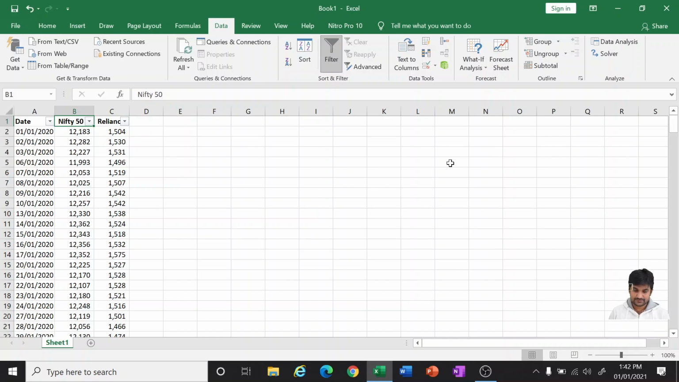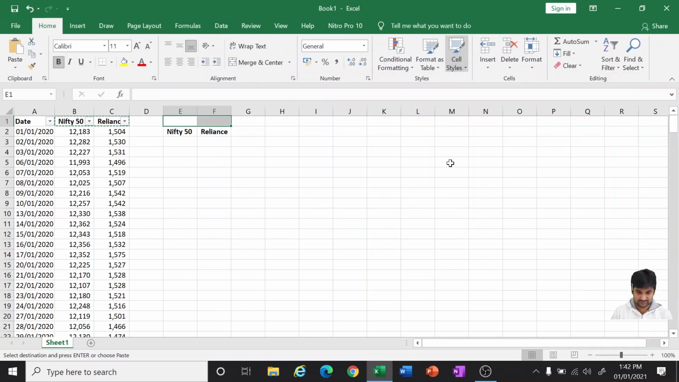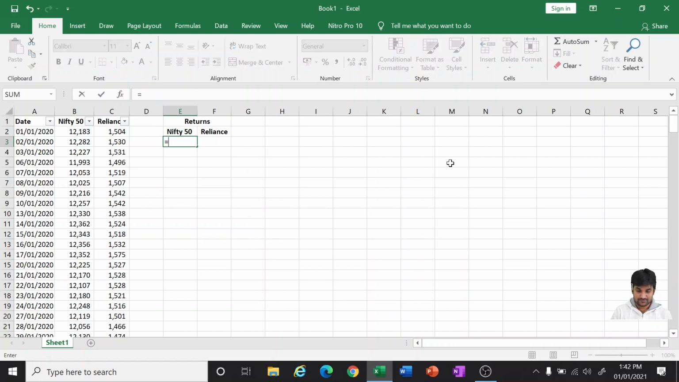Now we got the data, the Reliance and Nifty, and let us see the returns. So these are the daily returns: today's value divided by yesterday's value minus 1 is the percentage of growth. So around 0.8% has been the improvement in Nifty 50. Similarly with Reliance.